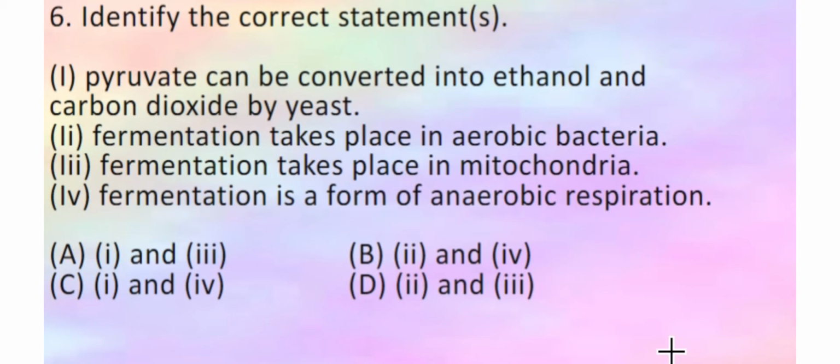Fermentation takes place in mitochondria. No, fermentation happens in the cytoplasm. Fermentation is a form of anaerobic respiration. Yes, it is an anaerobic respiration. So we can say option 1 is correct and option 4 is also correct. So the correct answer is C.